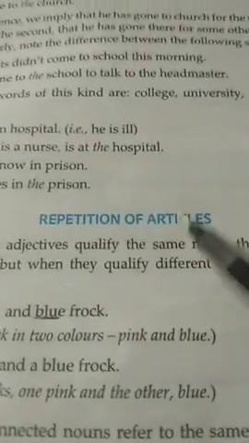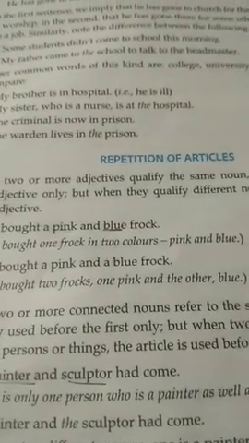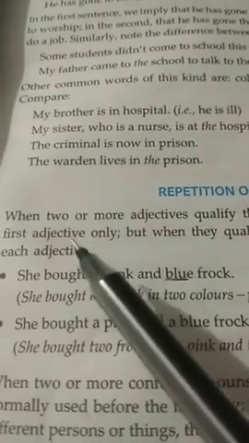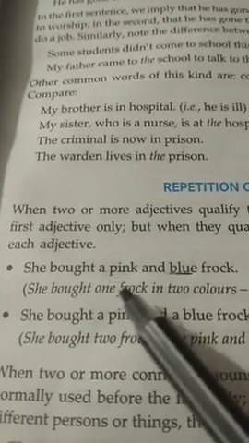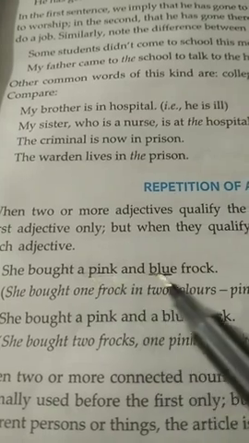Now, repetition of articles. There are certain sentences where we repeat articles. What kind of sentences? When two or more adjectives qualify the same noun. See in the example, pink and blue, these are adjectives.